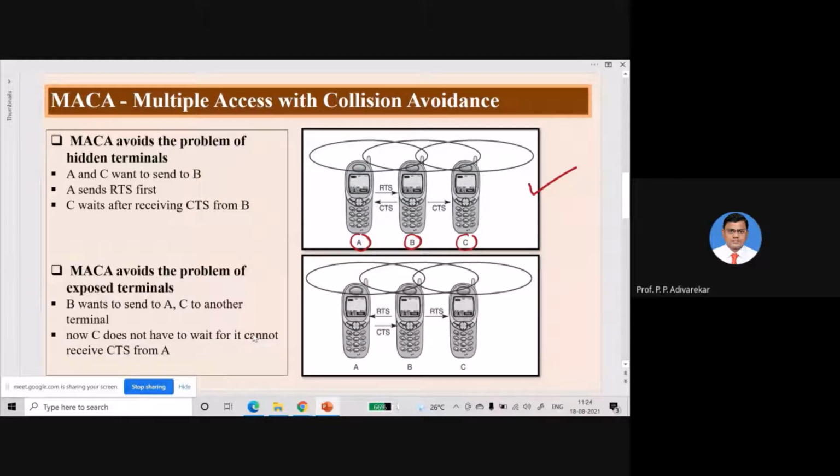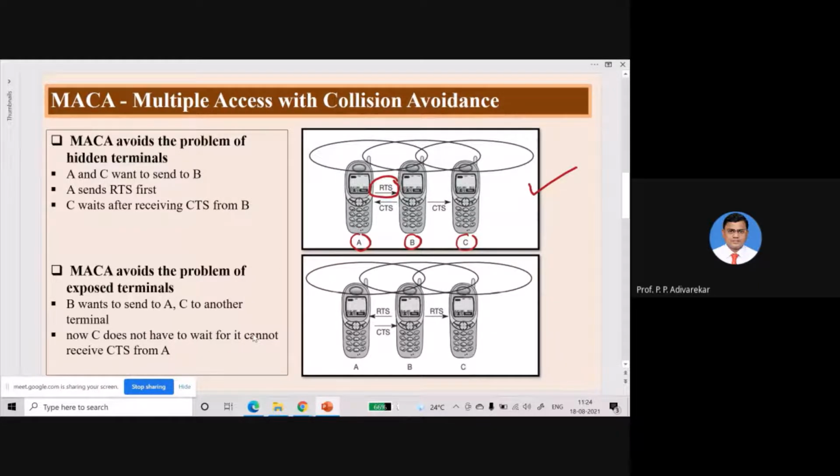Now, when we are implementing the MACA protocol, they will not start transmitting the data simultaneously. Rather, first A will send the RTS to B.